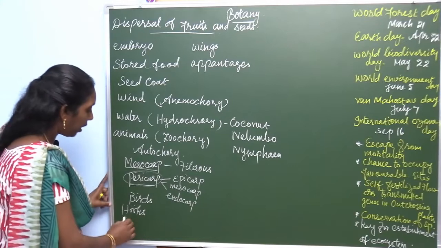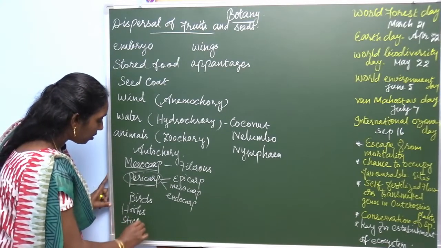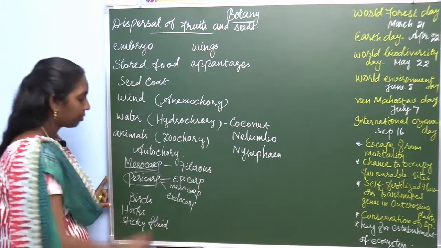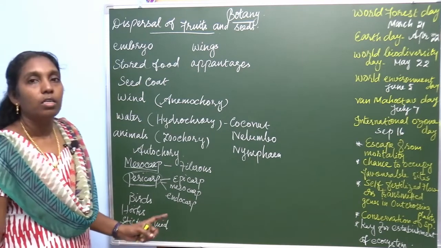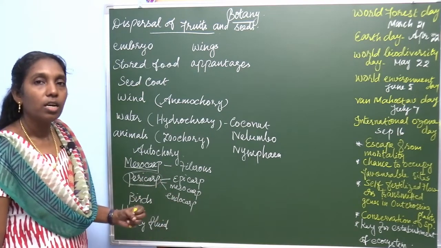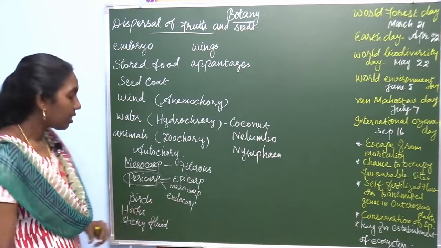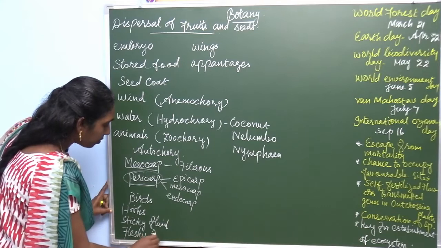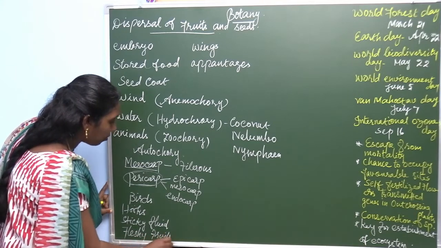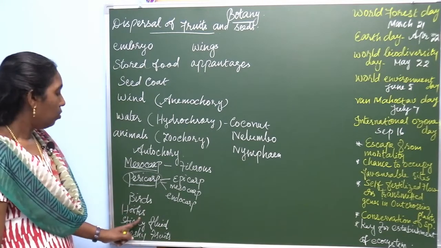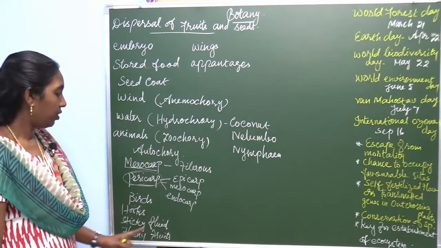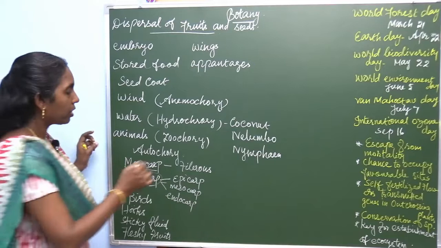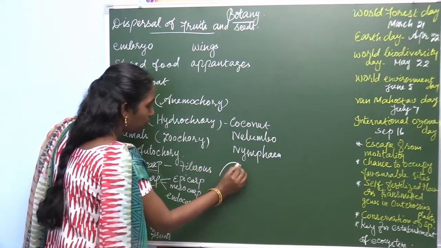Hooks and sticky fluid, and there are some hairy structures, and some fruits are fleshy fruits. Hooks, sticky fluid and fleshy fruits. You know that there are a number of plants which produce a hook-like structure, hooks.